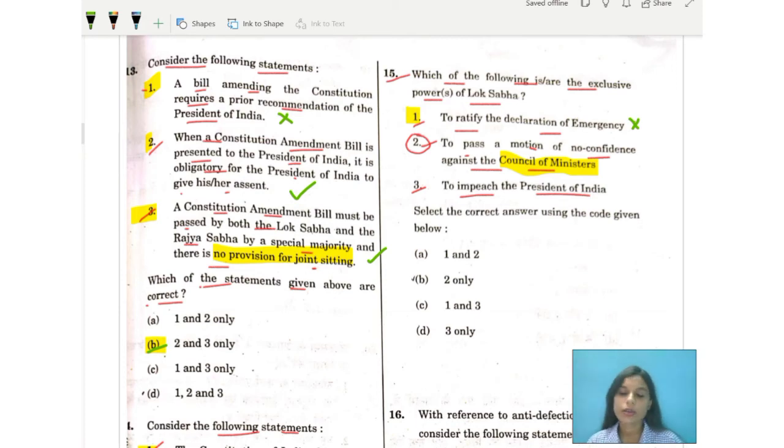In other words, the Lok Sabha can remove the ministry from office by passing a no confidence motion, and the motion needs the support of 50 members to be admitted. So obviously this statement is correct. Let's consider number three: to impeach the President of India. No, this one is incorrect.